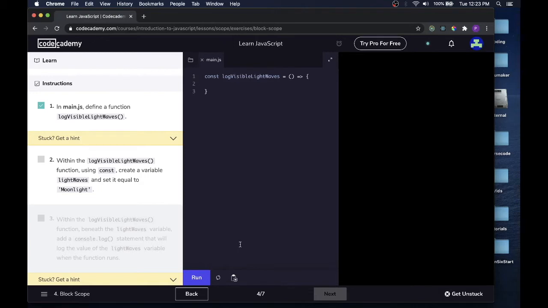Within the logVisibleLightWaves function, using const, create a variable lightWaves and set it equal to moonlight. Const lightWaves equals moonlight, and run that.